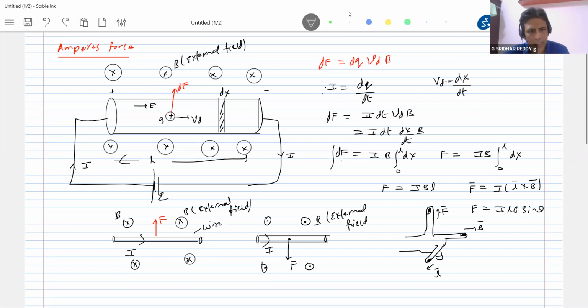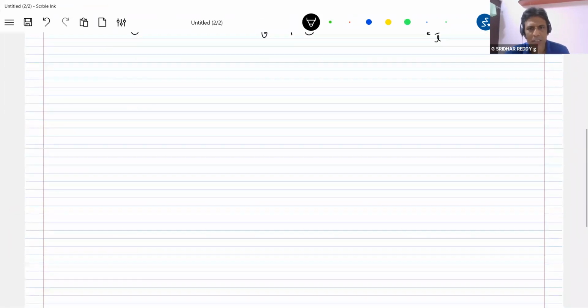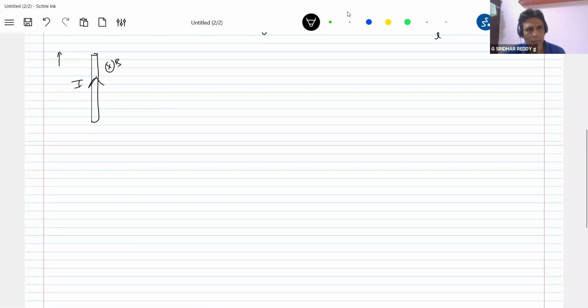Okay, let's do one thing. Just analyze these various situations. So first, there's a wire, with B bar into the plane. So what is the length of this? Let it be L. Next, I will take another wire, which is a semicircle. What is the effective length of this? It will again be equal to L according to the diagram. And again, the same current I flows. Again, B bar is present.